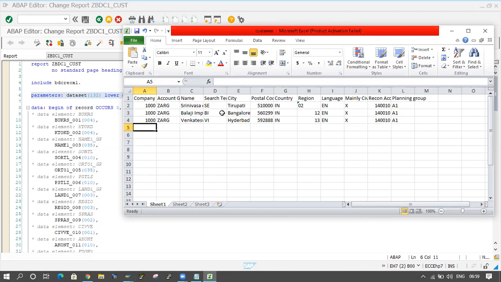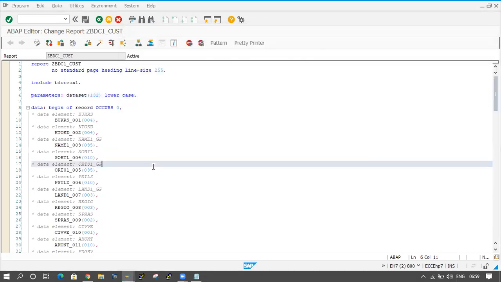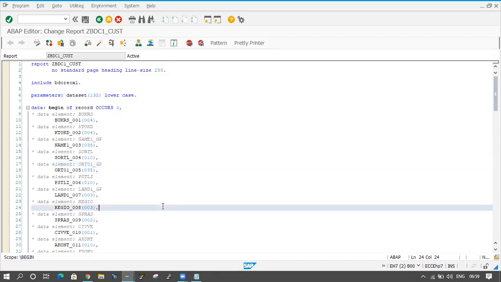Now I am saving the data here. Click on the close button. Okay, the Excel sheet is ready now. Now automatically one parameter is coming, that is the data set. I am not providing this one, it comes automatically. Fine, now I will apply F4 help for that.